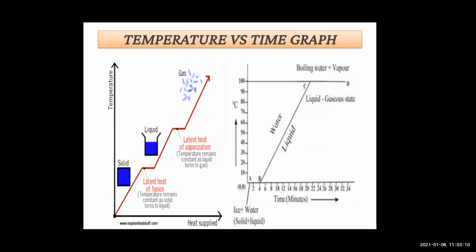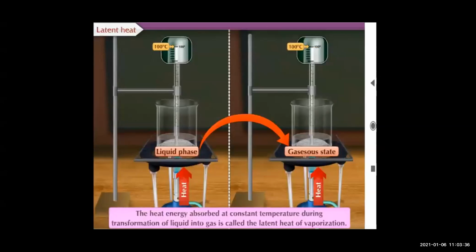Thus, during transformation from liquid phase to gaseous phase, heat energy is absorbed by the liquid, but its temperature does not change. And the constant temperature at which the liquid transforms into gaseous state is called the boiling point of the liquid.